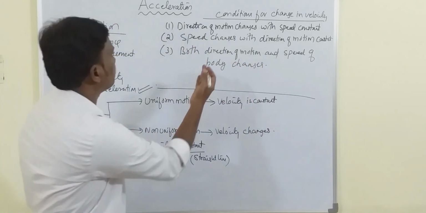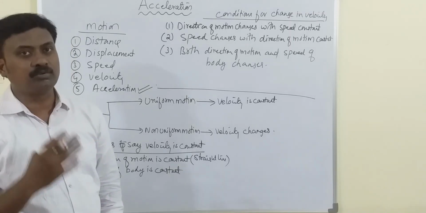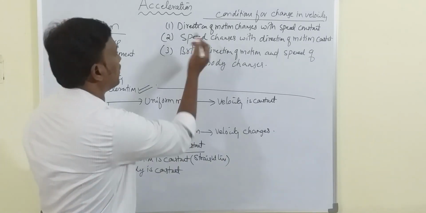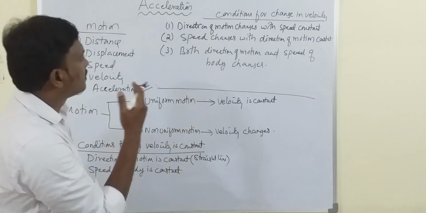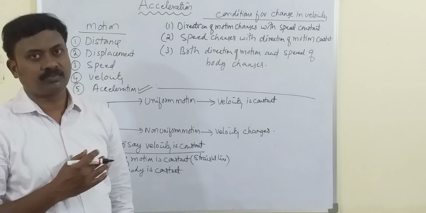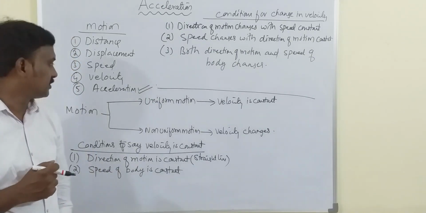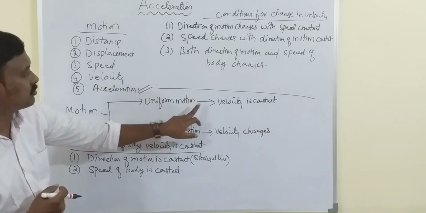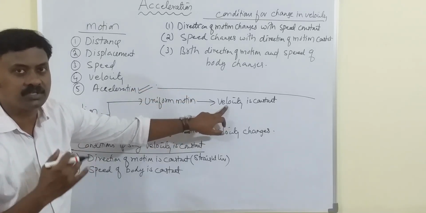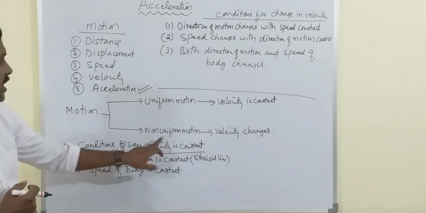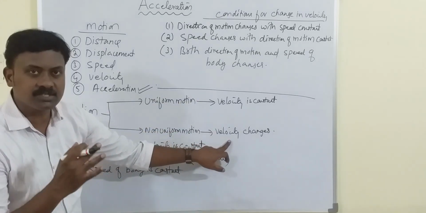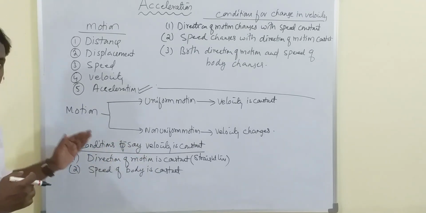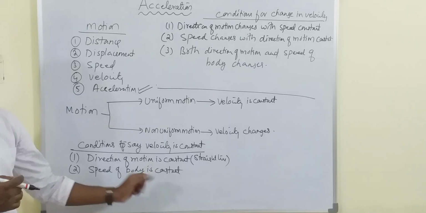In the last video we have seen, children, about the uniform motion and non-uniform motion, very clearly activity wise, where we can understand the meaning of direction of motion and speed. I hope you are able to follow. Motion is classified into uniform motion and non-uniform motion. In uniform motion the velocity is constant, and in non-uniform motion, velocity is changing. Velocity is constant when the direction of motion is constant and speed of the body is constant.